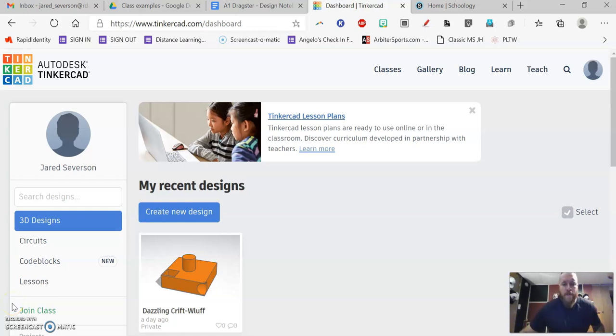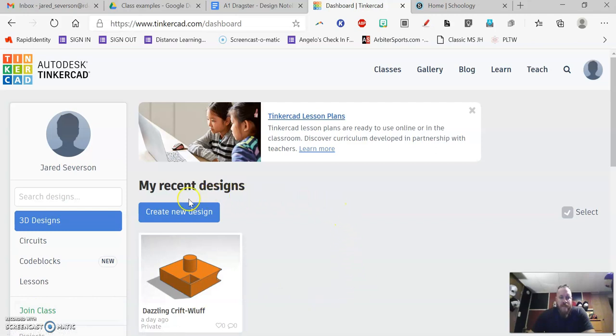All right, seventh graders, we are ready to start trying to design our dragsters using TinkerCAD. So the first thing you're going to want to do is get logged into your TinkerCAD class. You've been practicing that now for the last couple days, so you should be comfortable with that. If you're not sure how to get into TinkerCAD, make sure that you reach out to your teacher and ask so you can get into our class.